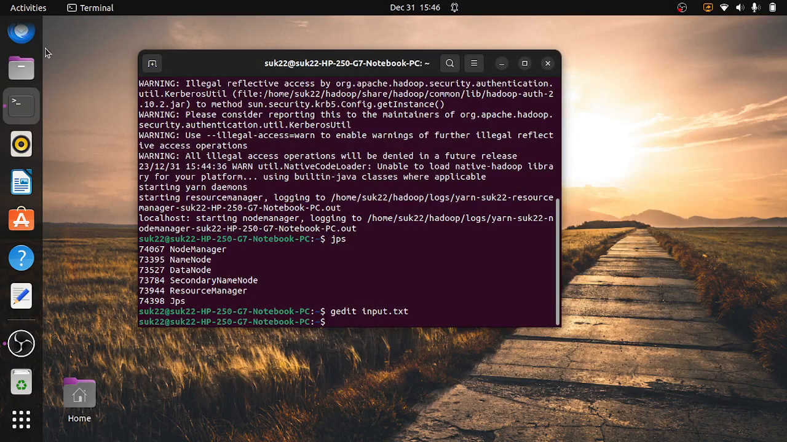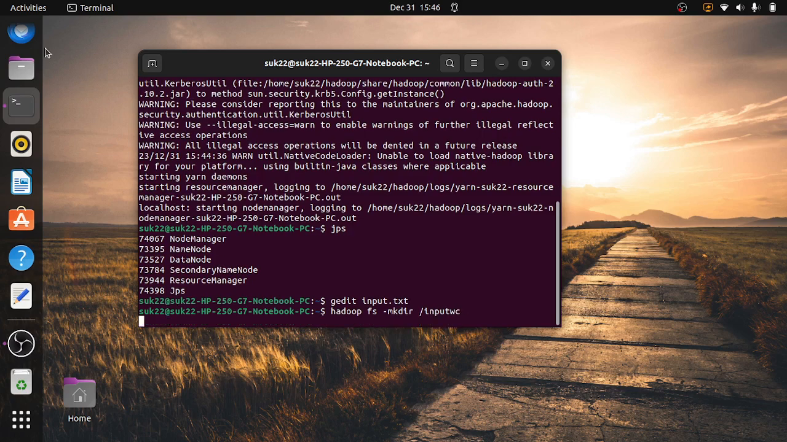This input has to be in the Hadoop system, where it is stored in the data node. So we have to keep this file into Hadoop. How to keep that? First we are going to create one folder in Hadoop with hadoop fs -mkdir. The folder name is input. We will create one input folder for the word count program.